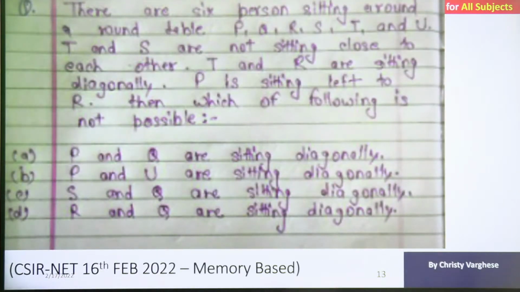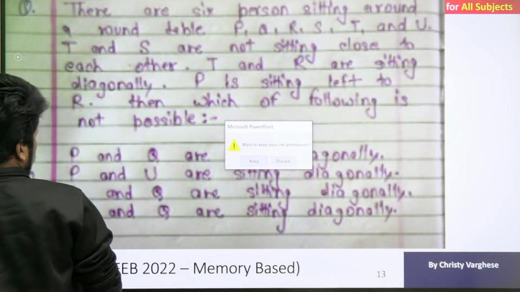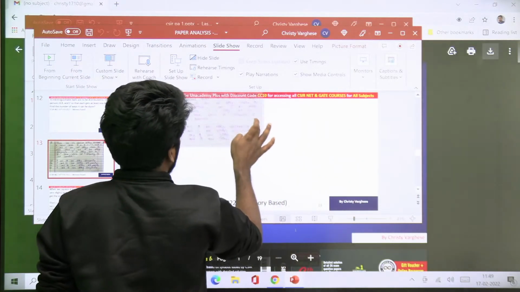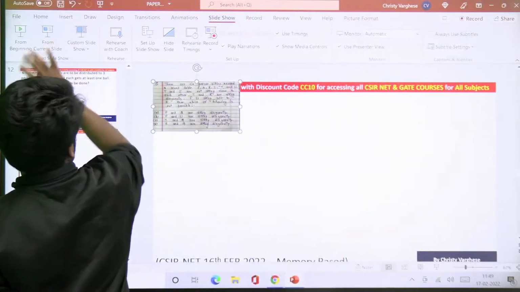Okay, this question I will write down for you. The resolution is not visible, I think. I will do one thing, I will write it down for you and explain. It's a seating arrangement problem.